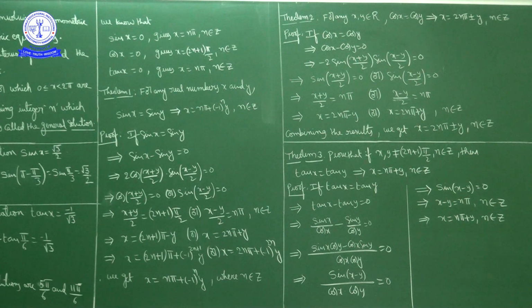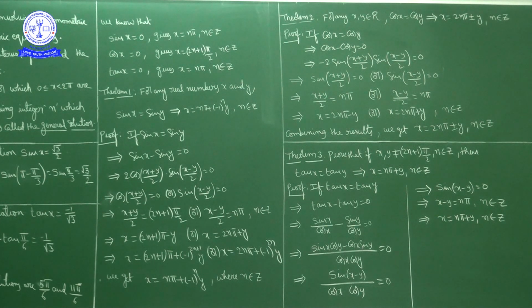Now tan x equal to tan y. If you write tan y this side, we get tan x minus tan y equal to 0. Now what is tan x? Sin x upon cos x minus sin y upon cos y equal to 0. Now if you take LCM, the denominator is cos x into cos y, and the numerator is sin x cos y minus cos x sin y, upon denominator cos x into cos y. Right hand side equal to 0.